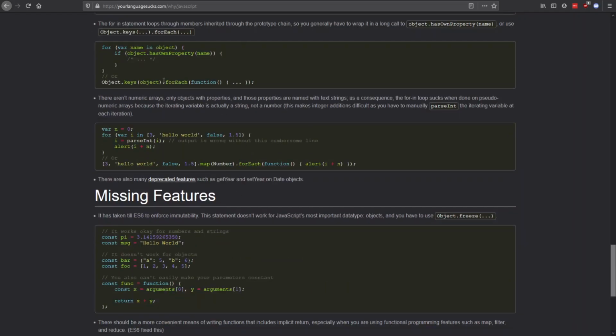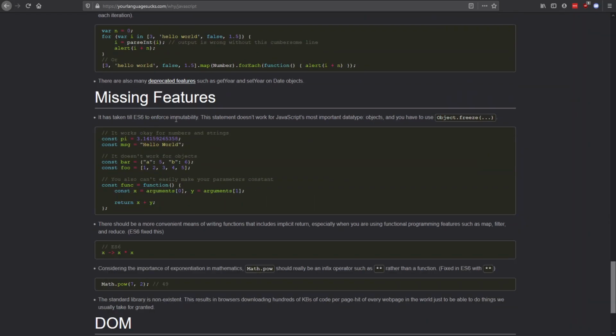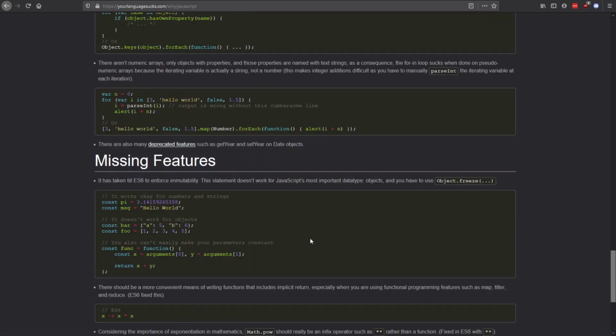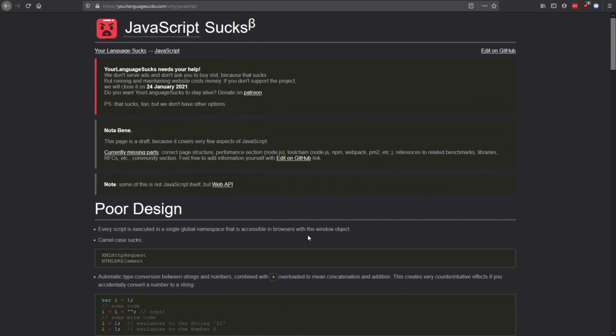Okay, and so this is the more complicated one. Missing features, immutability. The DOM. Browser incompatibility with Firefox, Internet Explorer, Opera, Google Chrome, Safari, Konqueror, etc. makes dealing with the DOM a pain. Well, I think that's the thing that we could see from this